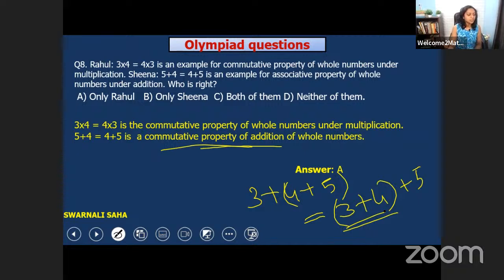It is option A. A would be the right one. Only Rahul. Option A. Yes, not C. Many of you are saying C, both of them. No, it's not an example of the associative property. It's an example of the commutative property. Only A is the correct one. Got it? So let's move on.